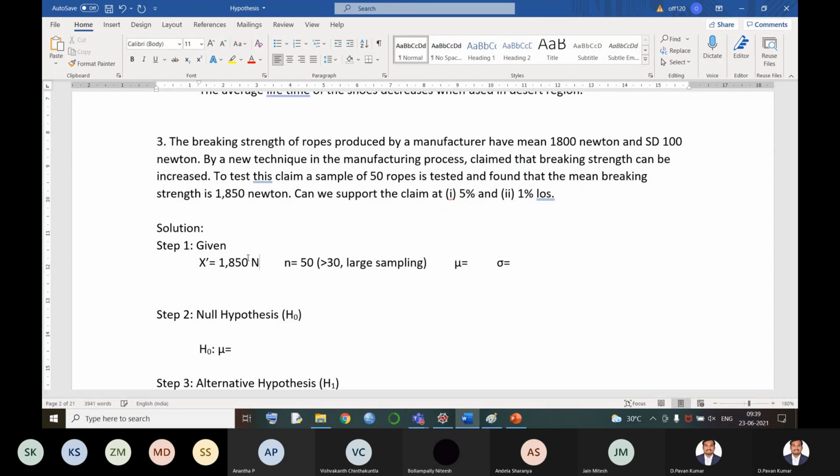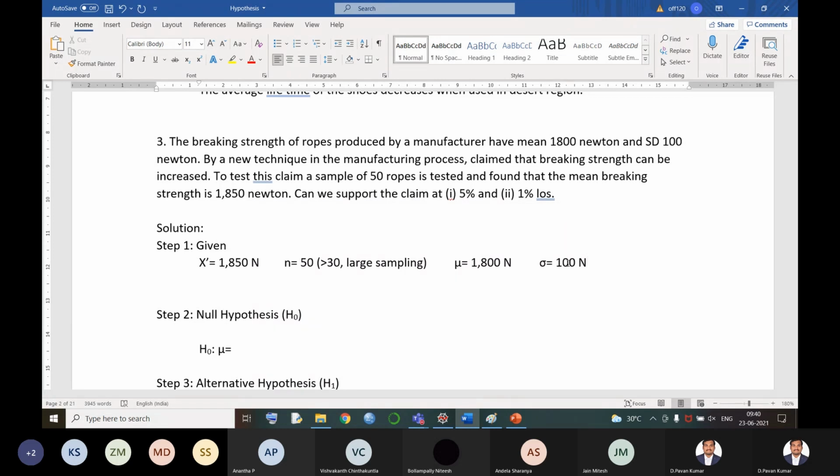The remaining population value is 1800 Newton, and standard deviation is given as 100 Newton. So finally, we have got only 4 values from the given problem.